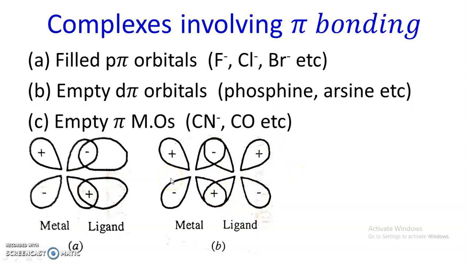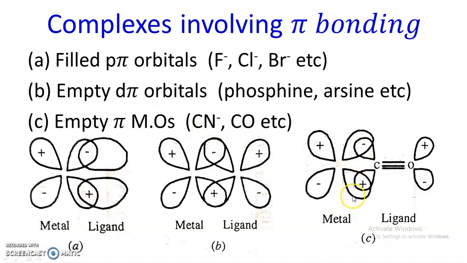The third group of ligands is ligands with empty pi molecular orbitals. Examples are cyanide, carbonyl, etc. Here again the T2g orbital of the metal can overlap with the pi molecular orbital of the ligand, for example the carbonyl ligand, and there is a possibility of lateral overlapping.